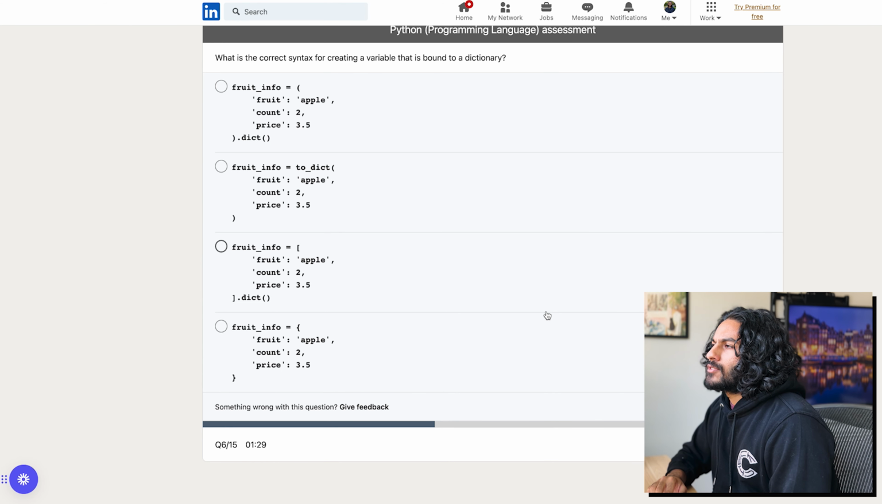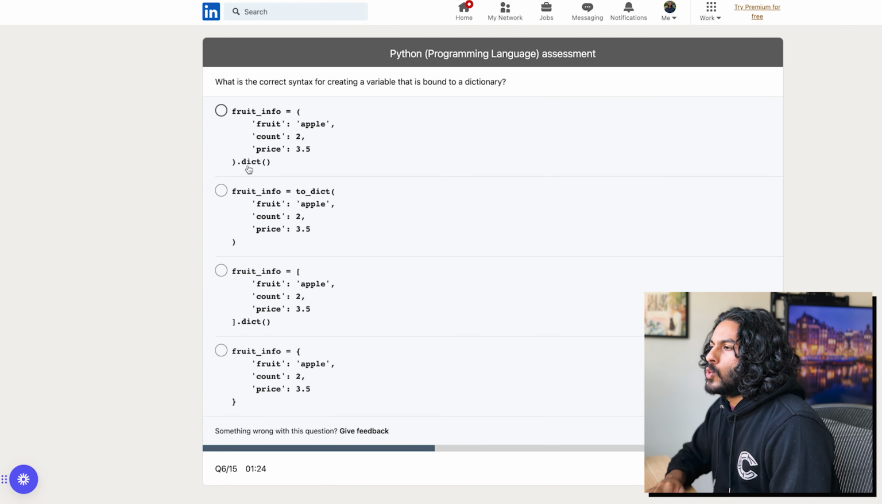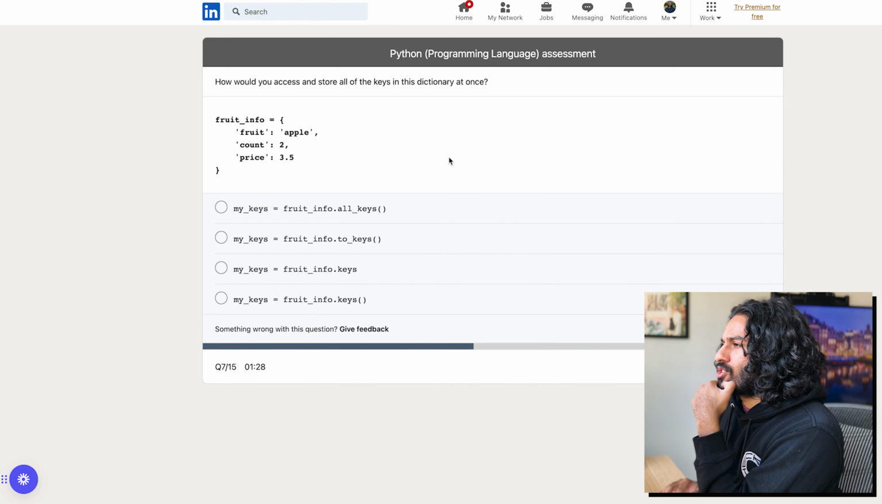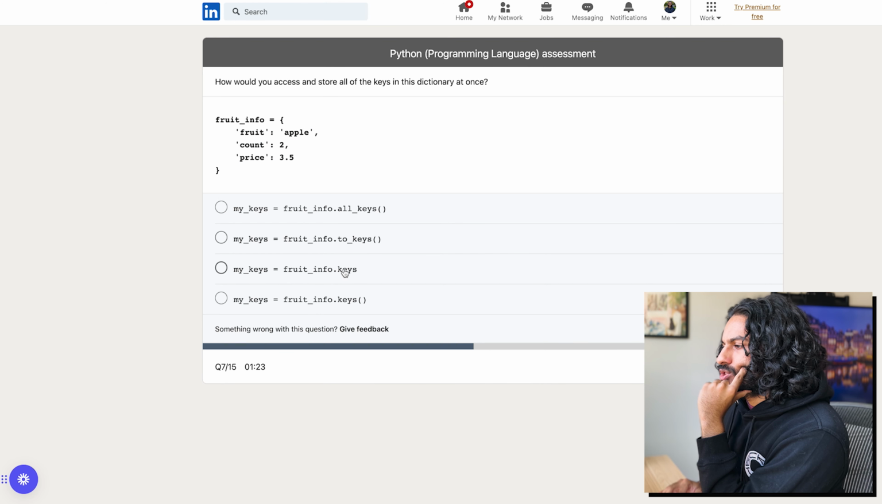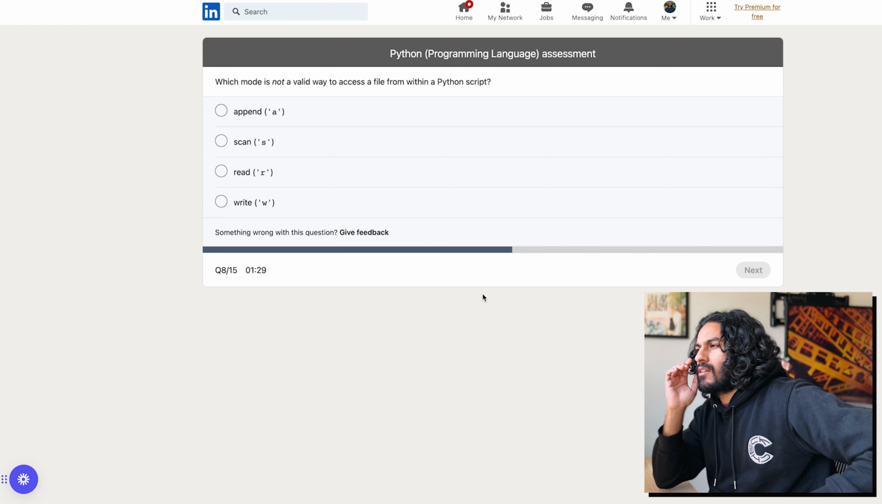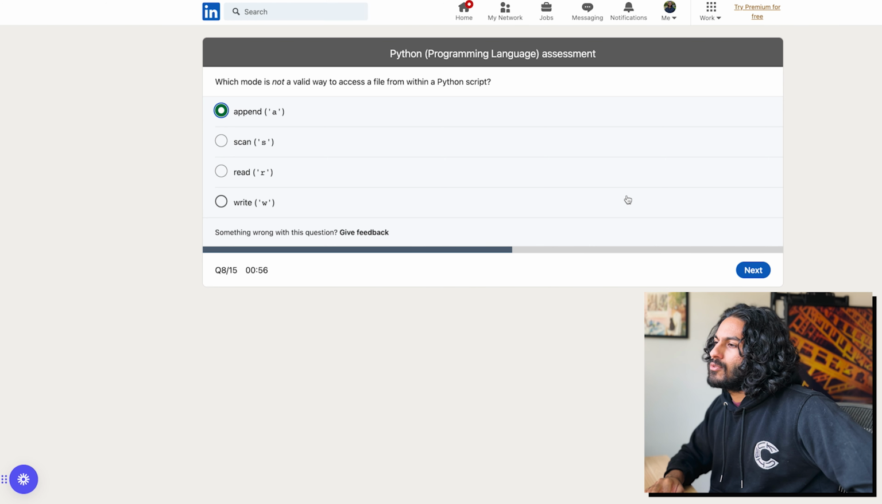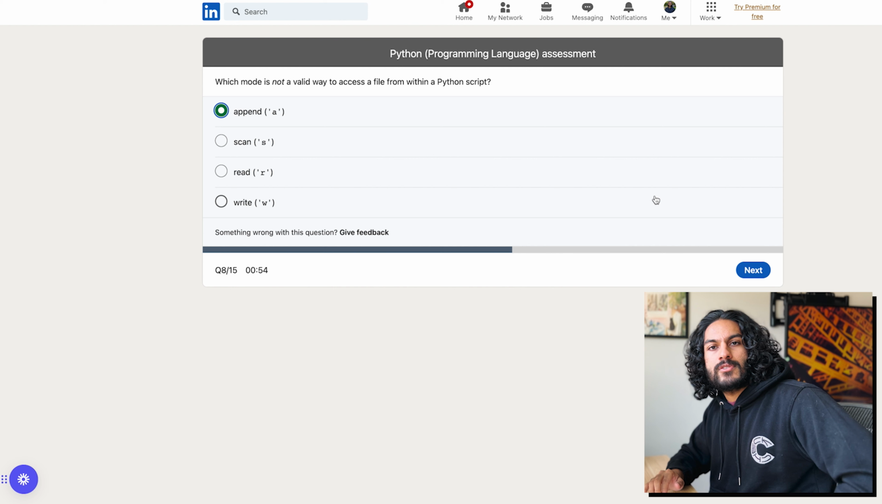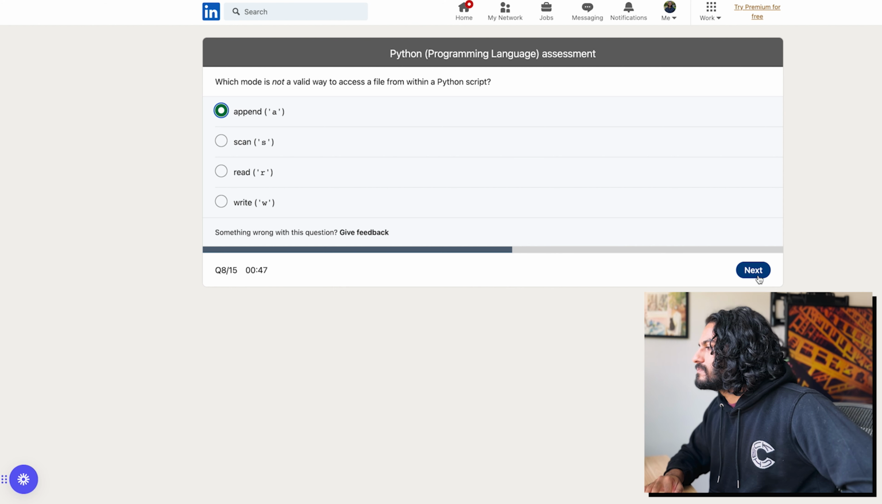What is the correct syntax for creating a variable that is bound to a dictionary? Ooh, I don't think you can do .dict again. Same with toDict, you can just do dict. So yeah, this guy, right? You have some key and value pairs, and then you have curly braces. Okay. How would you access and store all of the keys in this dictionary at once? Not all keys, it's just keys. This guy, right? And it would save my keys would be a list of all the keys. Which mode is not a valid way to access a file? Scan, read, write. Also because whenever I use CSV parsers and stuff, I'm using scans, reads, and writes. So yeah, okay. I'm gonna go with append.